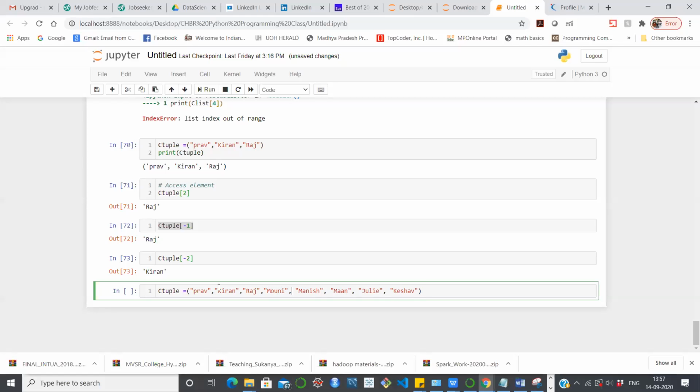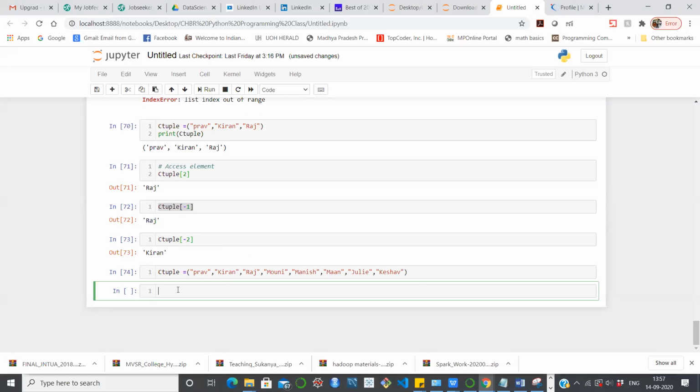Make sure we do not have much spaces in between. I have just copied this entire statement from my ppt and pasted it. So in the ppt, how the version is maintained, I have created this. Now I just wanted to print all the elements here, so you just need to write like this.